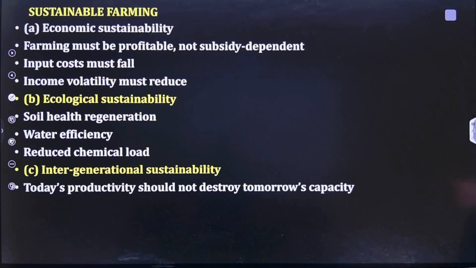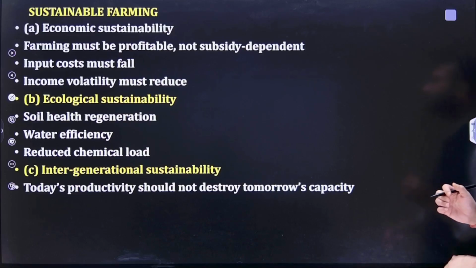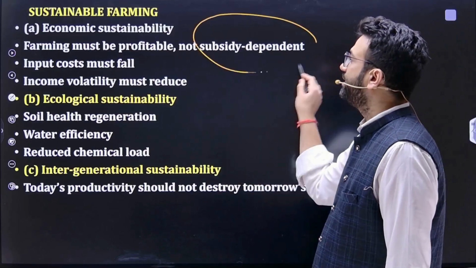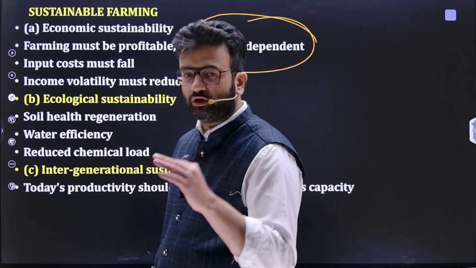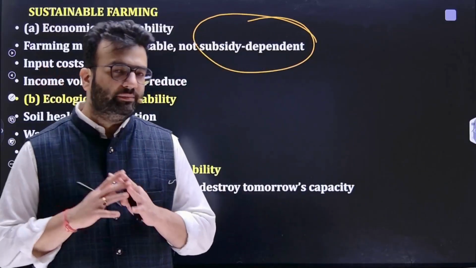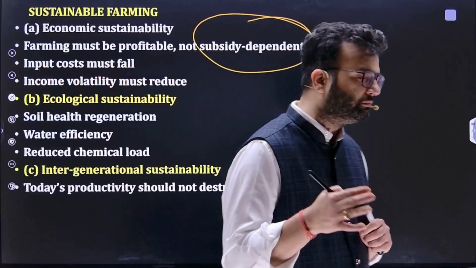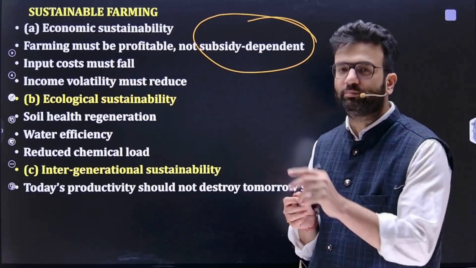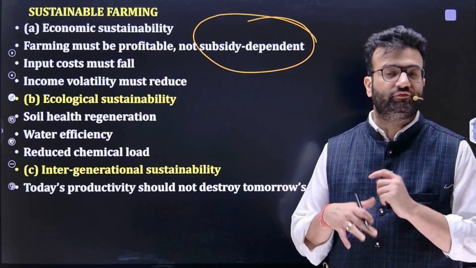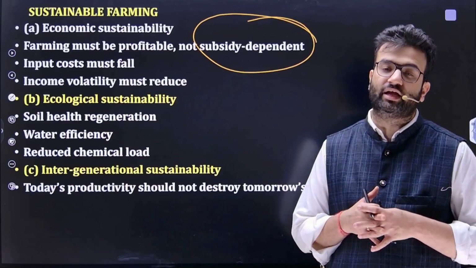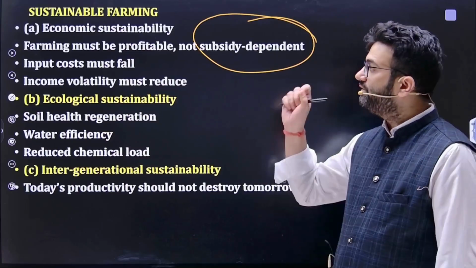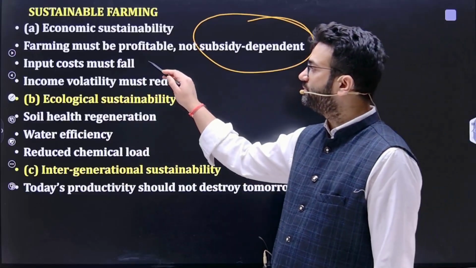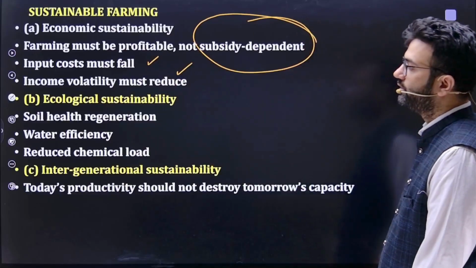Then moving towards sustainable farming: economic sustainability means farming must be profitable, not subsidy dependent. Guys, this is what I usually talk about even in my classes, that freebie culture and loan waivers and all these problems will handle that particular problem. But in the long run, if we want our farmers' income to enhance, they should become independent, then we should focus more on the sustainable and R&D part. So input cost must fall and income volatility must get reduced.